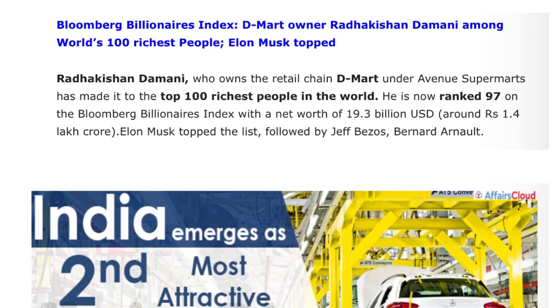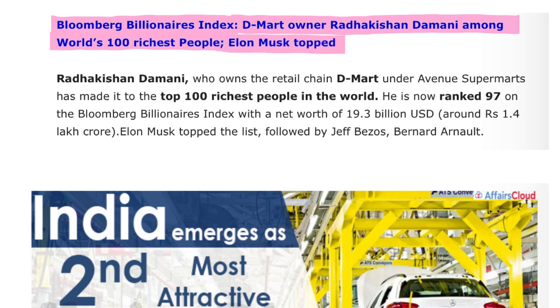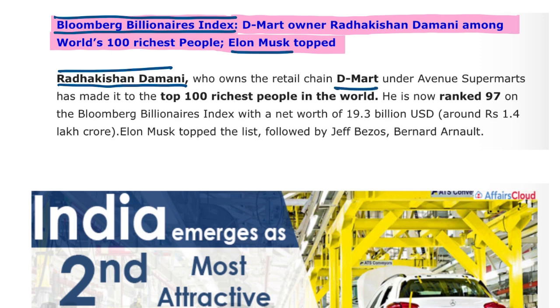Next is Bloomberg's Billionaires Index, which stated that DMart owner Radhakishan Damani is among the world's top 100 richest people, and this was topped by Elon Musk. Who topped the Bloomberg Billionaires Index list? It was topped by Elon Musk. Radhakishan Damani, who owns the retail chain DMart under Avenue Supermarts, has made it to the top 100 richest people in the world.